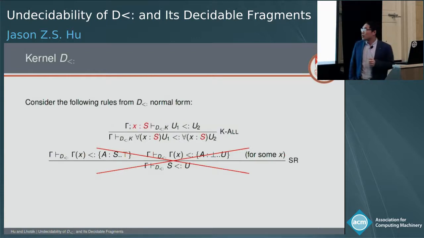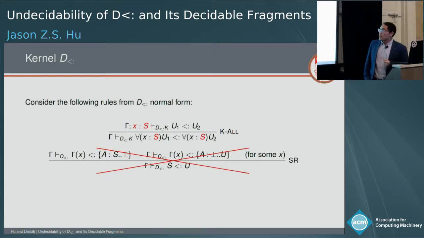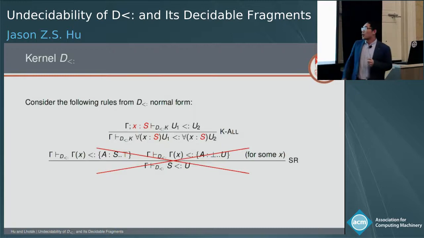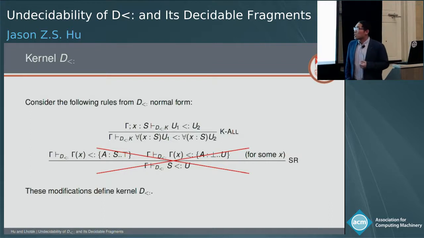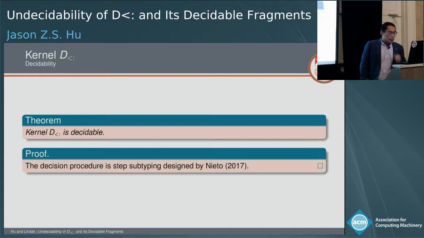The second treatment is that when we compare dependent function types, we require the parameter types to be identical. This treatment resembles kernel F sub, which is why we have the name kernel Dsub. This modification suffices to define kernel Dsub.